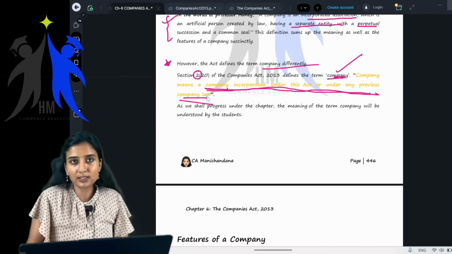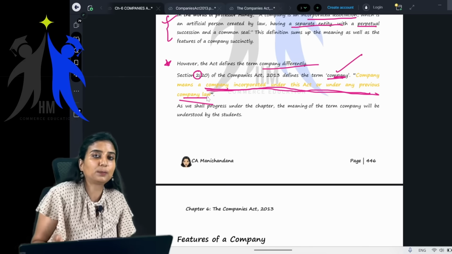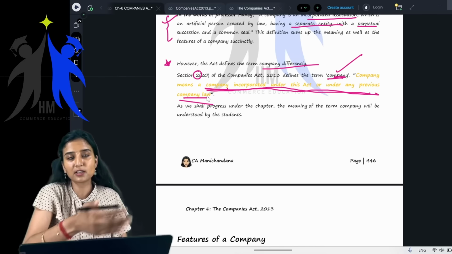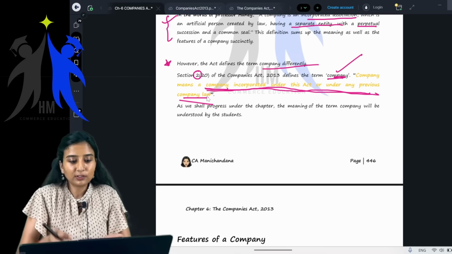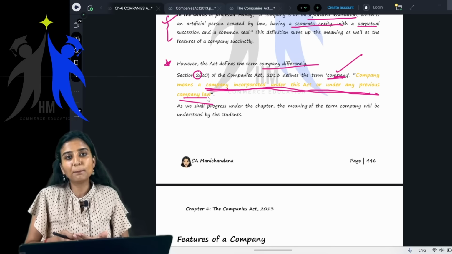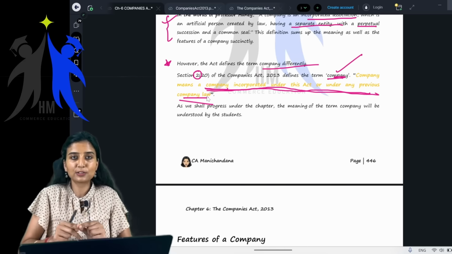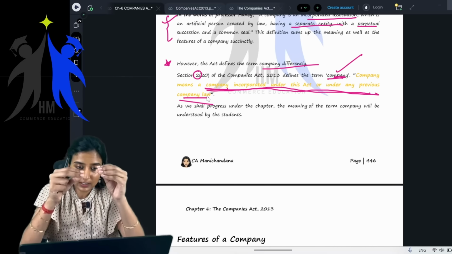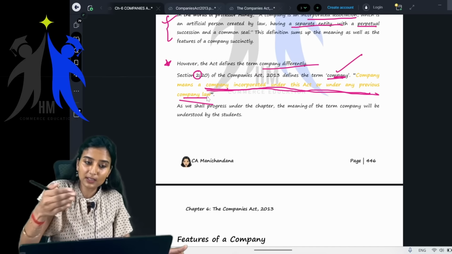So if you have not registered yourself as a company under the Companies Act 2013 or under previous company law, you cannot call that entity a company, because that is the definition given here. If all the rules, regulations, benefits and features of the Companies Act 2013 have to apply to that entity, it has to be a company as per the definition in the Act.